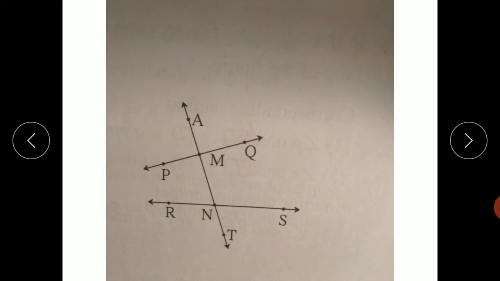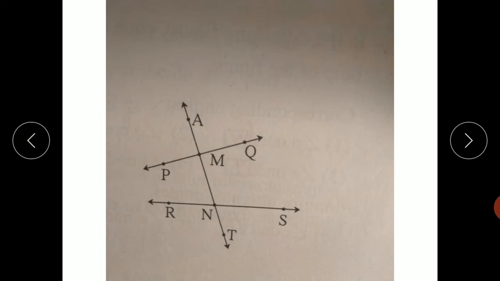Now the third pair of angles made by a transversal are called alternate angles. So what are alternate angles? Pairs of angles which are on the opposite sides of the transversal, and their arms on the transversal show opposite directions, are called a pair of alternate angles.